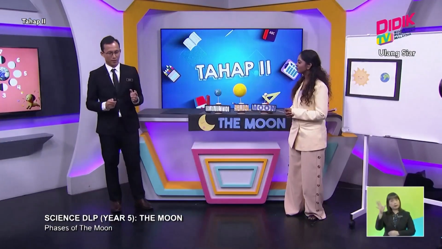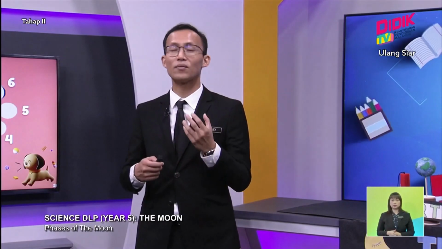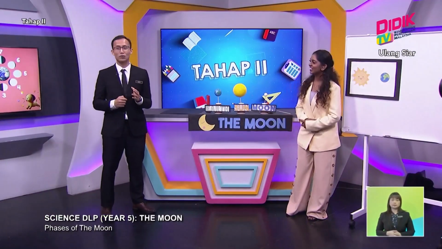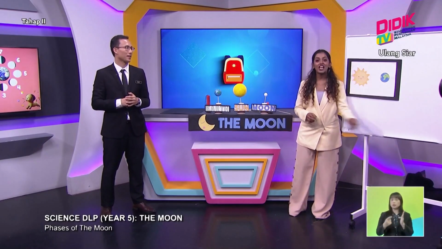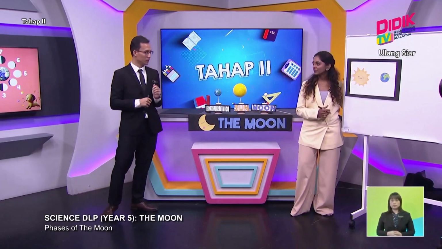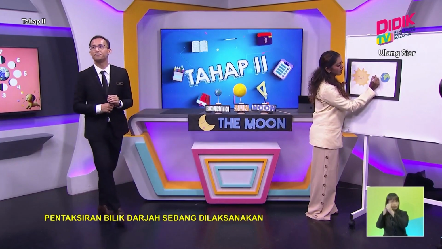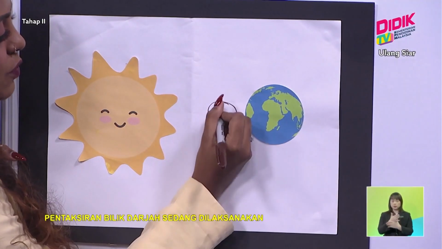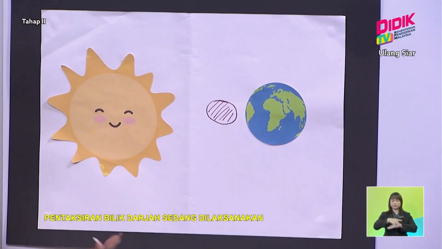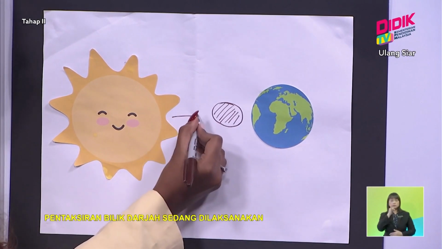Since you already understand it better, I would like you to answer some of the questions on the board. This is a bit different. I would like you to draw the phases of the moon. So the first phase is going to be the new moon. The new moon is in between the sun and the earth, and it is all dark in color, black, because there is no light being reflected from the sun onto earth.